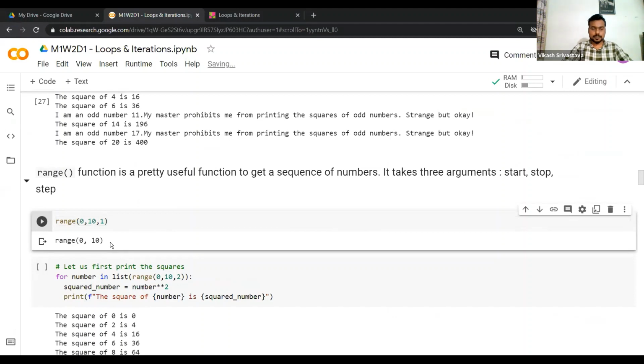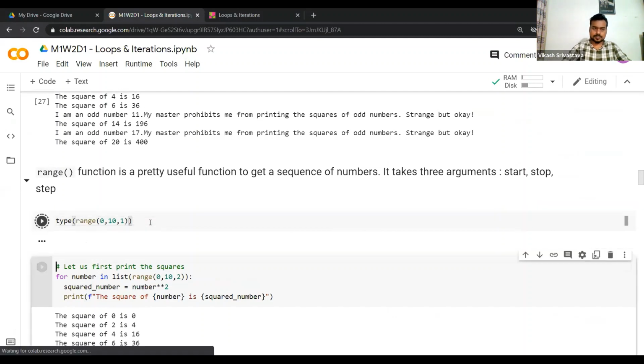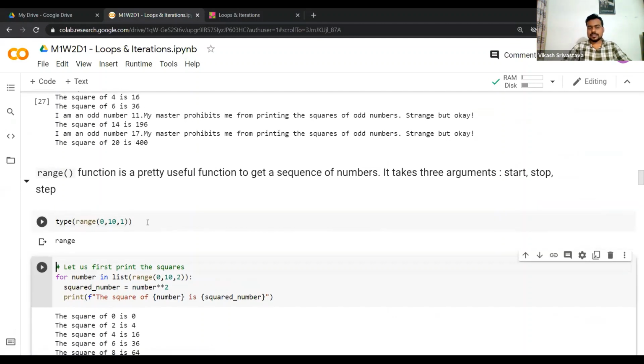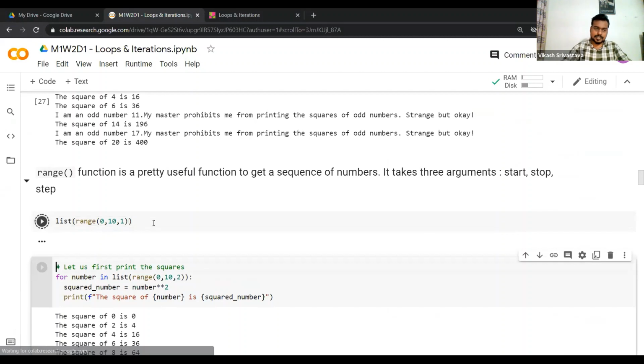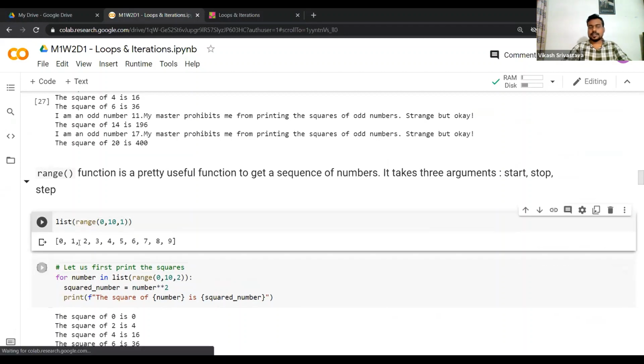Right, so it just says range 0 to 10. So if I try to get the type of this, let me see if it works. So this is of range type. Okay, that's fine. So if I write list here, what will this give me? This will give me the list of numbers starting from 0 to 9. Okay, so 10 will not be included.